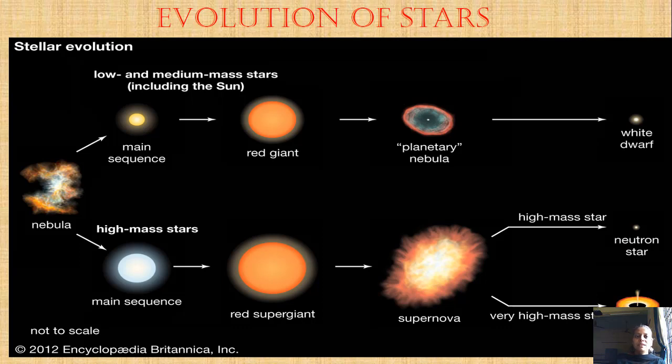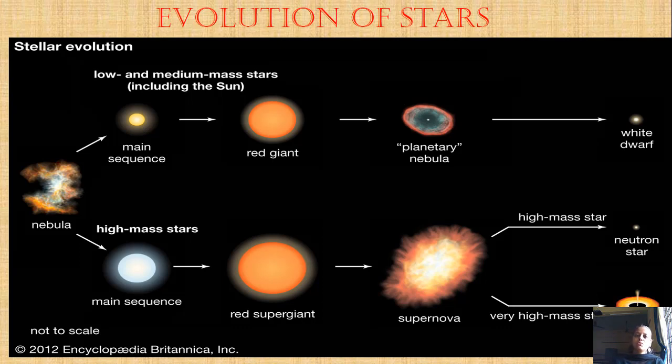It forms a main sequence star. It remains in the universe for a few million or billion years depending on its size, and then it goes through various changes.